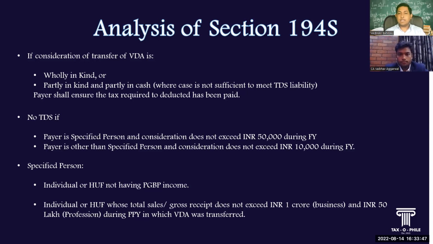So if the payer is the specified person, as mentioned just now, then the TDS liability will be applicable for payments in aggregate. If the total aggregate payments exceed the 50,000 limit during the financial year, then the TDS has to be deducted by the payer. And for the non-specified persons, the limit is 10,000. If the 10,000 limit is exceeded in the aggregate during the financial year, then the payer has to deduct the TDS.